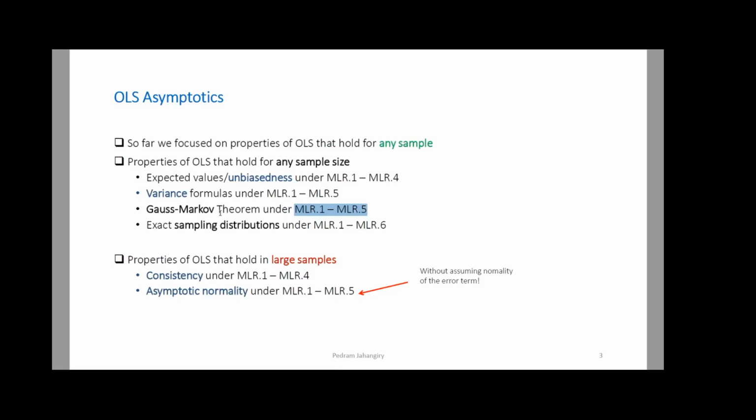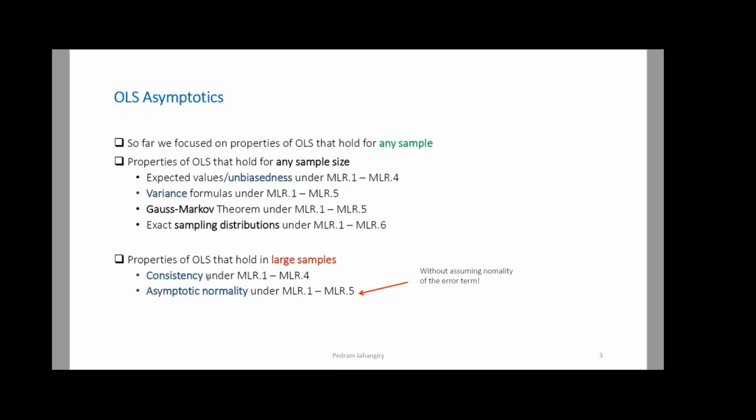Basically, we said that we have unbiasedness and we have a closed form solution for the variance, right? And then adding assumption number 6, we have an exact sampling distribution for our beta hat j, which is the t distribution, right? So these properties hold for any sample size. Now we want to look at the properties that hold for large sample sizes. So for large samples, we are going to talk about consistency.